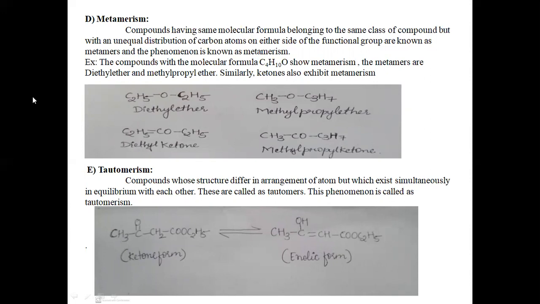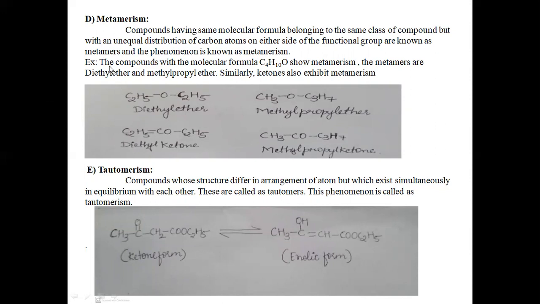So these are compounds which have the same molecular formula and belong to the same class of compound, but there is a difference in the distribution of the carbon atoms on both sides of the functional group. Such compounds are called metamers, and the whole phenomenon is referred to as metamerism.